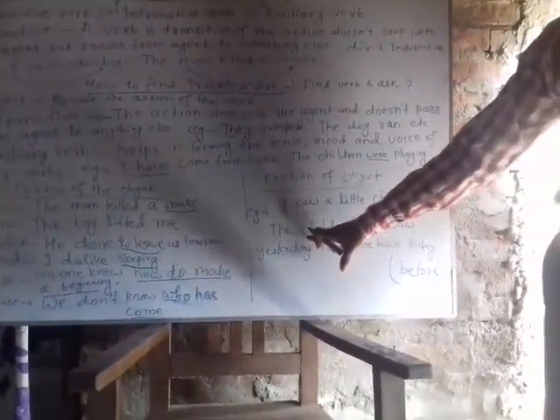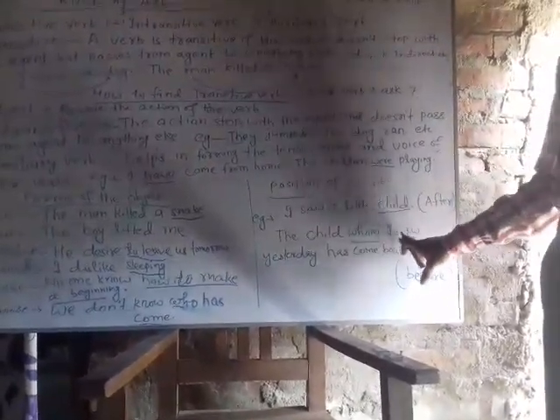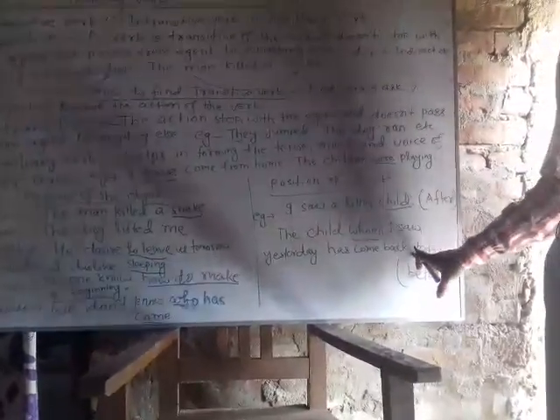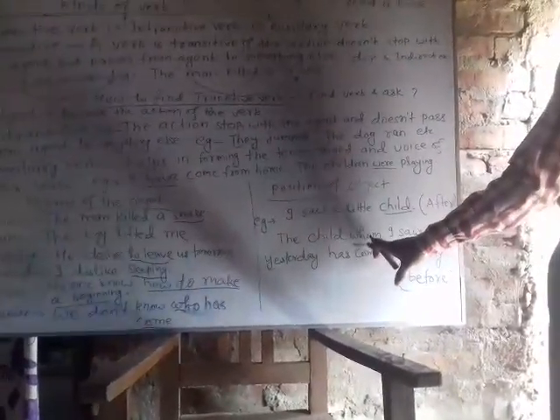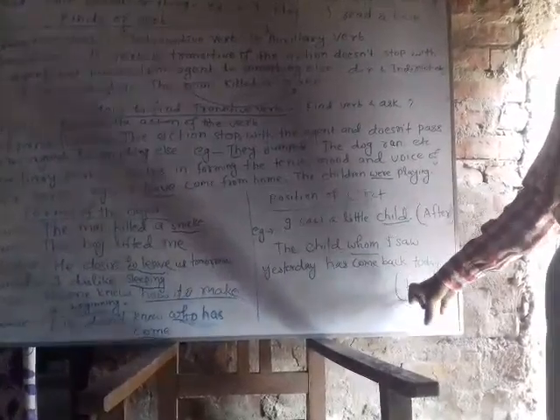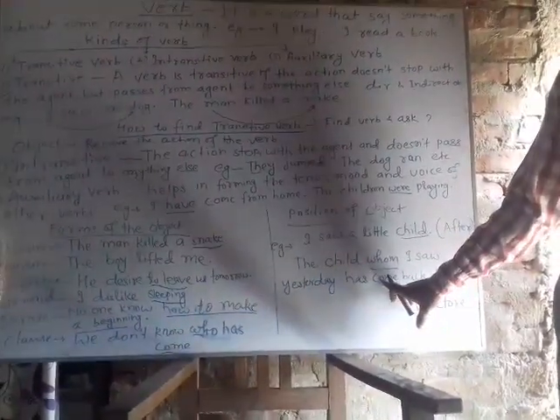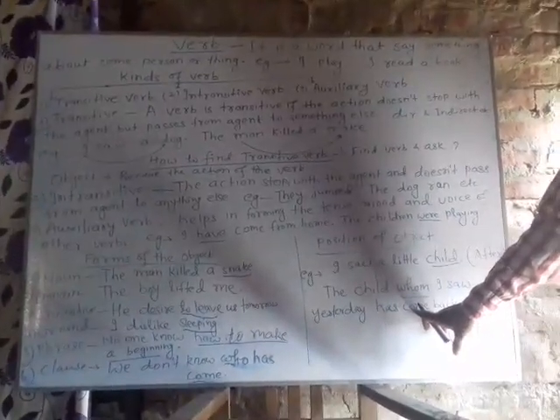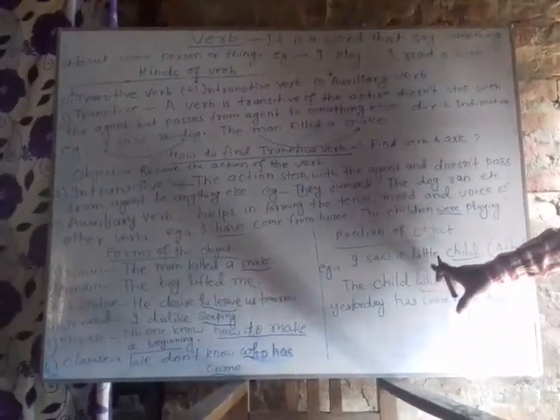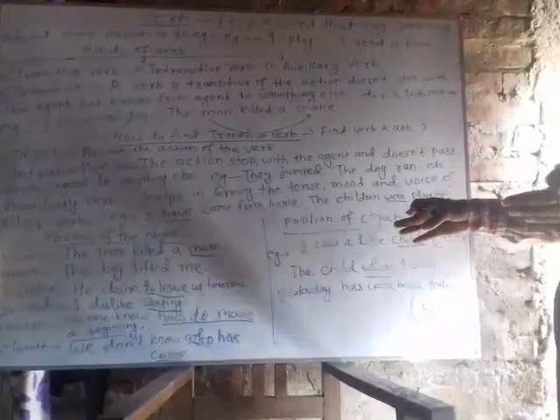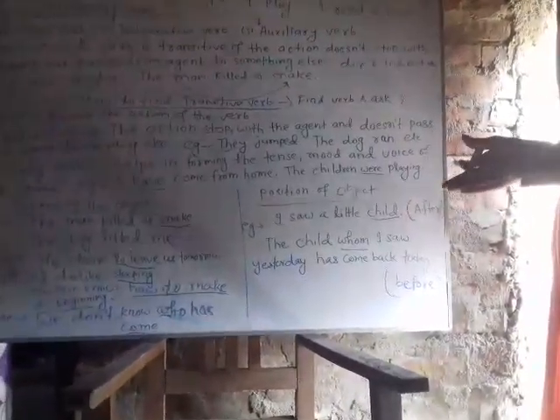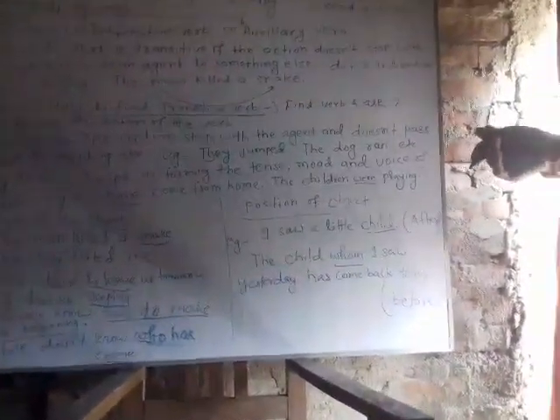Another example, the child whom I saw yesterday has come back today. Here whom is object and it is placed before the verb saw. So this is all about the position of object. It may be after the verb or before the verb.